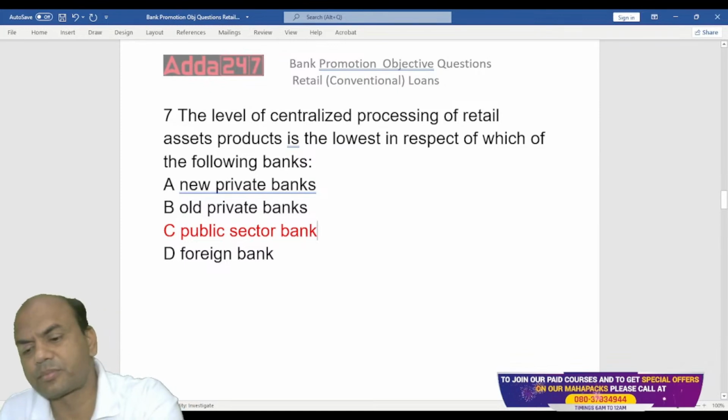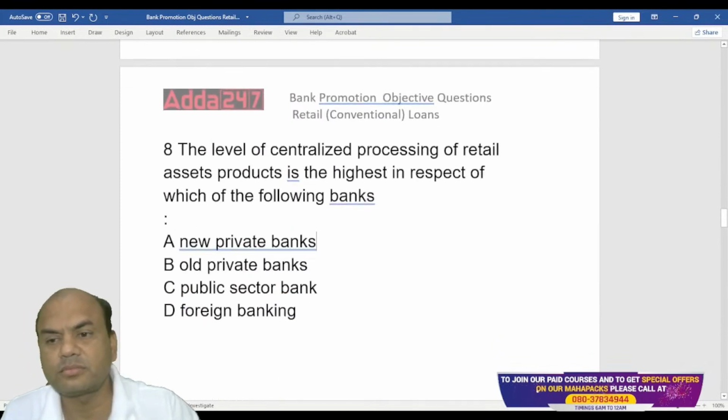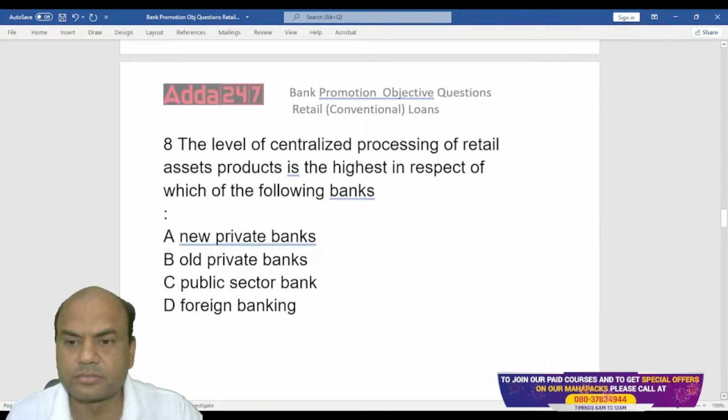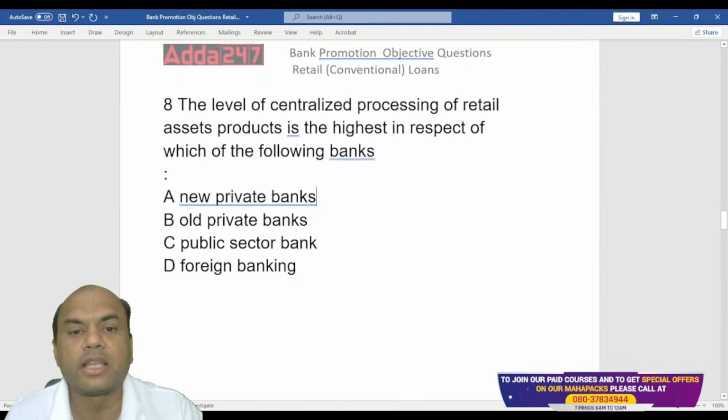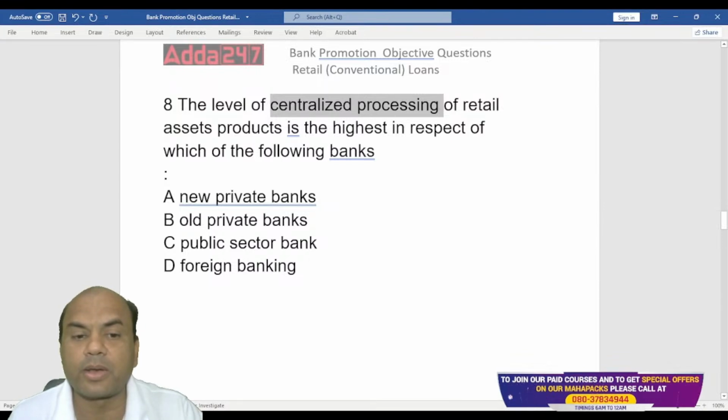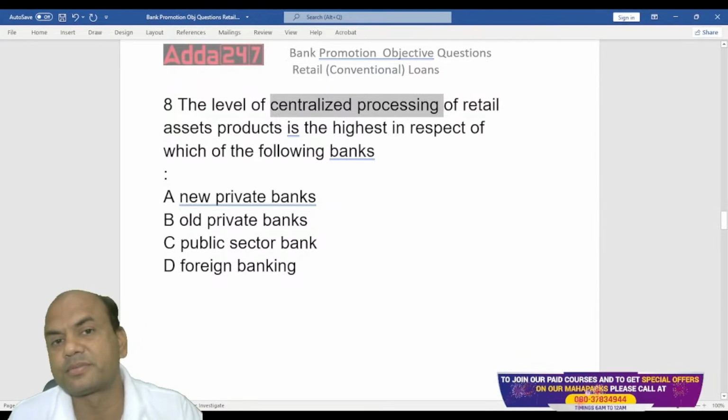Okay. Next one. The level of centralized processing of retail assets is highest in respect of which of the following banks? Centralized processing is highest in which of the banks? New private, old private, public sector and foreign bank.